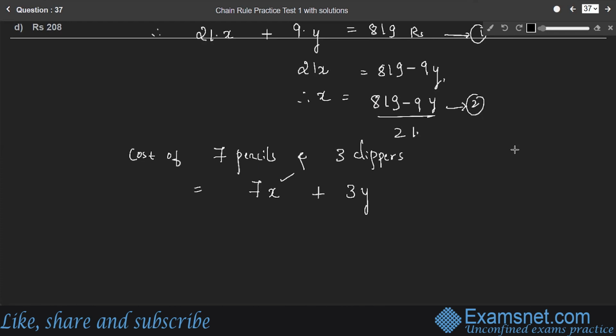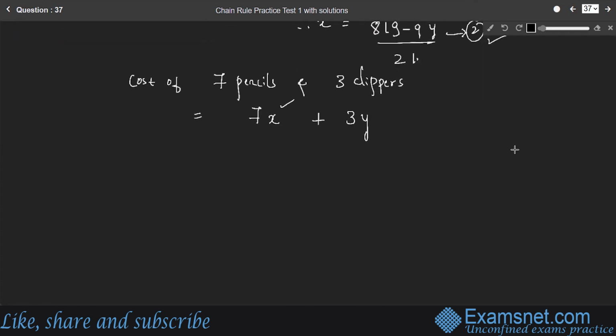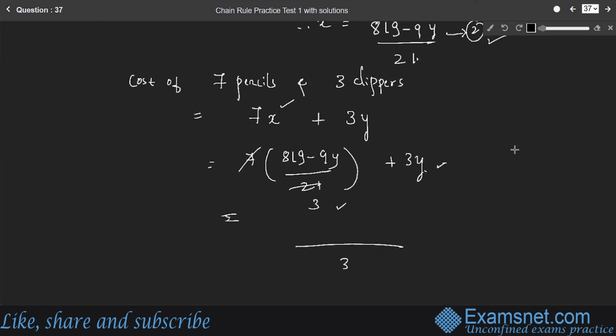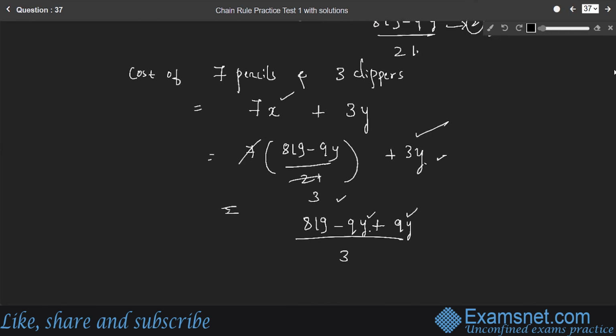Substitute the value of x here. x is (819 minus 9y) by 21. So 7 into (819 minus 9y) by 21 plus 3y. Now 7 into 3 is 21, so we'll consider 3 as the LCM of the two terms here. The denominator becomes 3, the numerator becomes 819 minus 9y, and the next numerator becomes 3y into 3, which is 9y. So minus 9y and plus 9y will get cancelled.